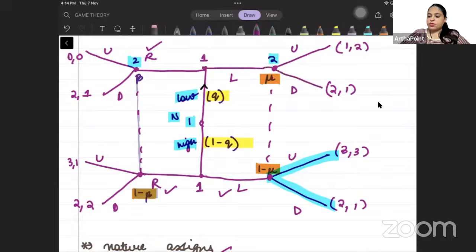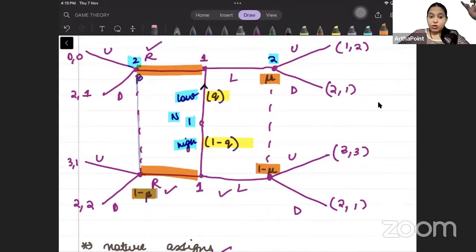Okay. Now suppose we have gone ahead and hit this node. We are thinking from the side of player 2. Player 2 has 2 options: either he can go for U, which is up, or he can go for D, which is down.